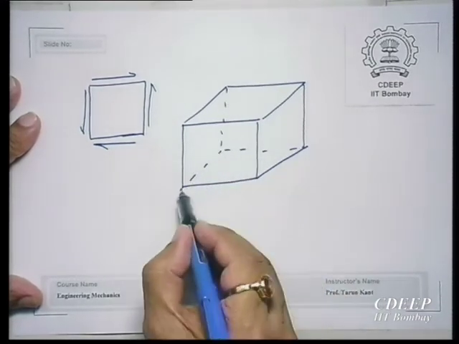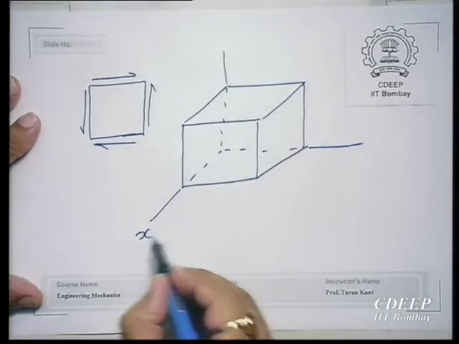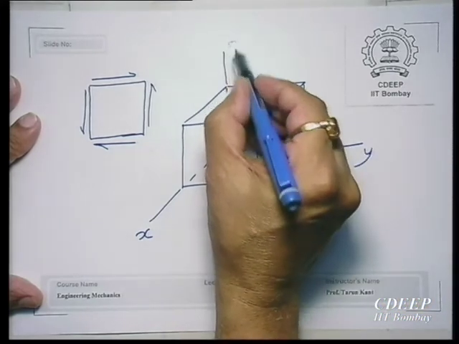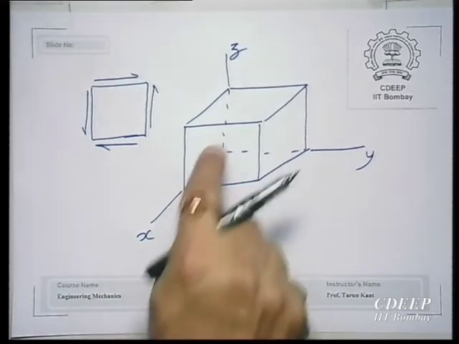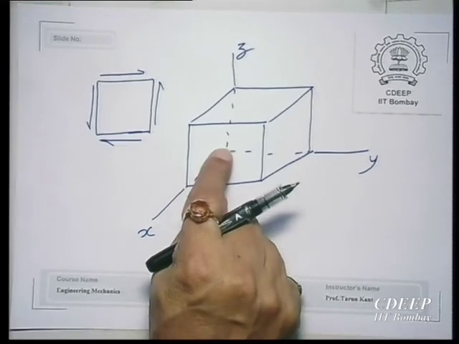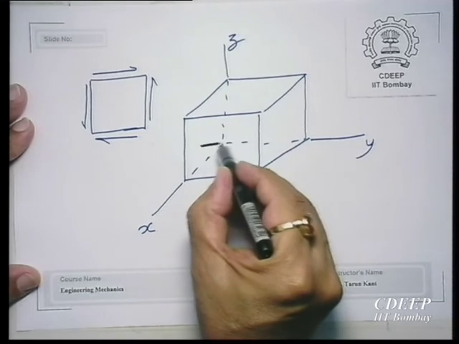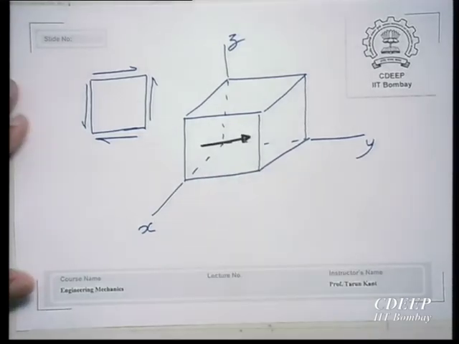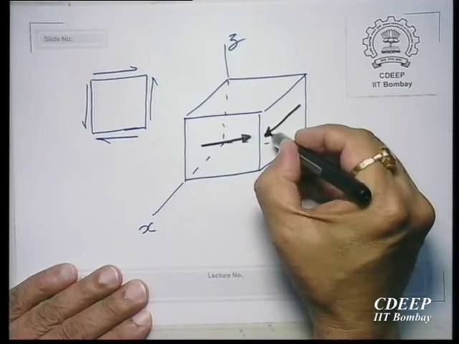What is the shear stress xy? This is xyz. Where is xy? Positive x is in this direction. Tau xy is like this on this plane. Y is this, so on this plane shear stress yx is like this.